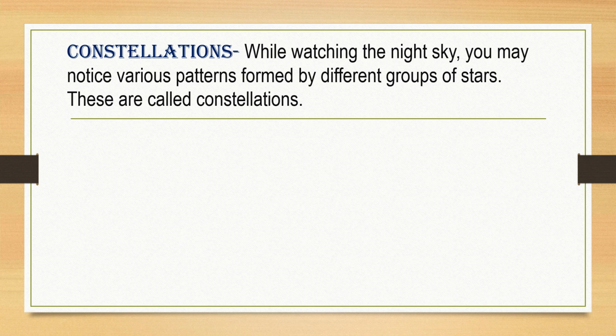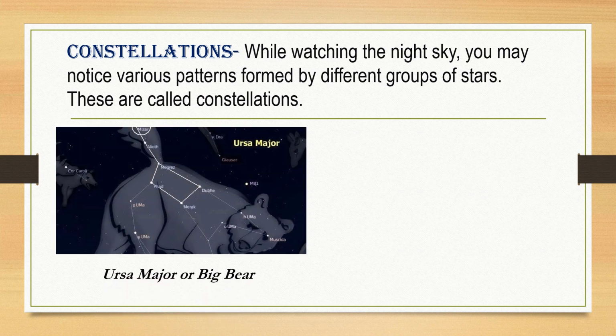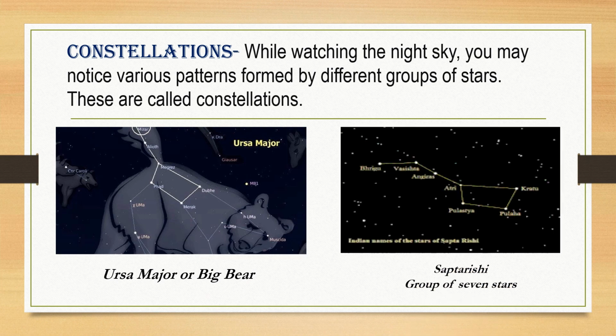Now we'll understand what constellations are. While watching the night sky, you may notice various patterns formed by different groups of stars. These are called constellations. Here are some examples, like Ursa Major, which is also known as the Big Bear. It forms the formation of a bear. Next is Saptarishi, which is also known as the group of seven stars, and it is said that the names of these stars are given to the seven rishis of Indian mythology.